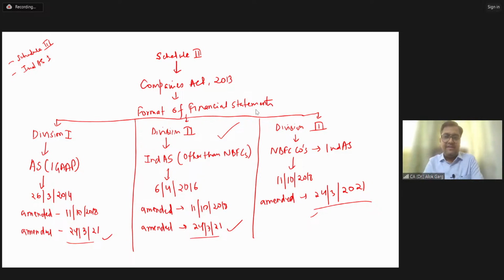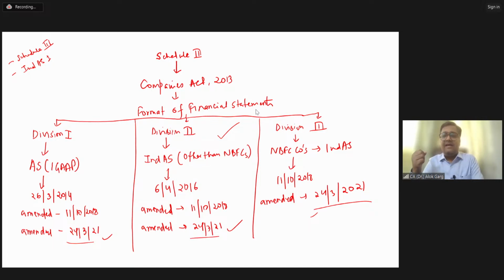For example, Tanisha will say that, sir, I have paid 5,000 salary in cash to my driver. So what is cash? Cash is an asset. Paying a salary to the driver, what is that? That is an expense. Probably Deepak will say that, sir, I have deposited 5,000 rupees in my saving bank account. So cash is your asset, bank is again your asset, right? One asset is credited and another asset is debited, right?